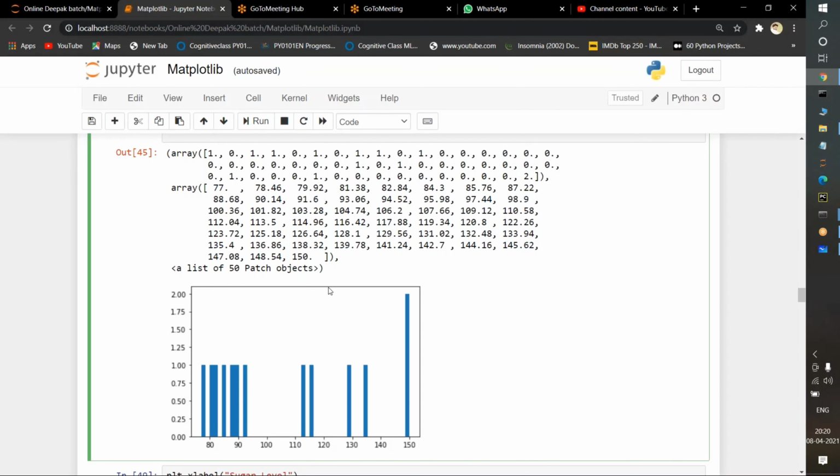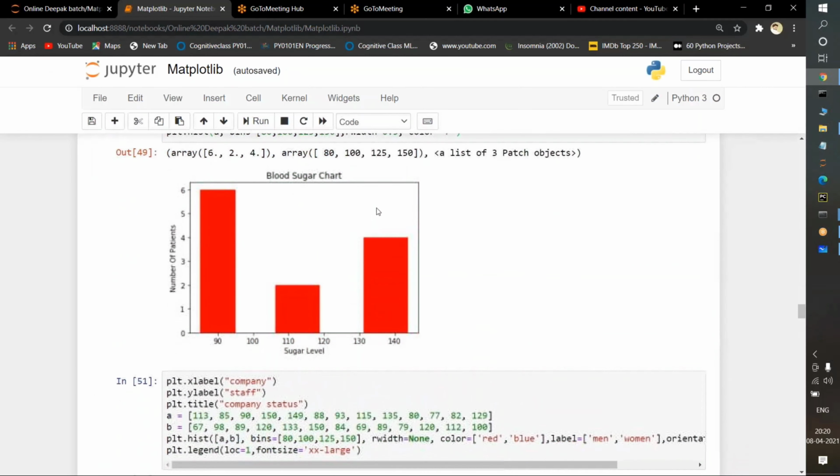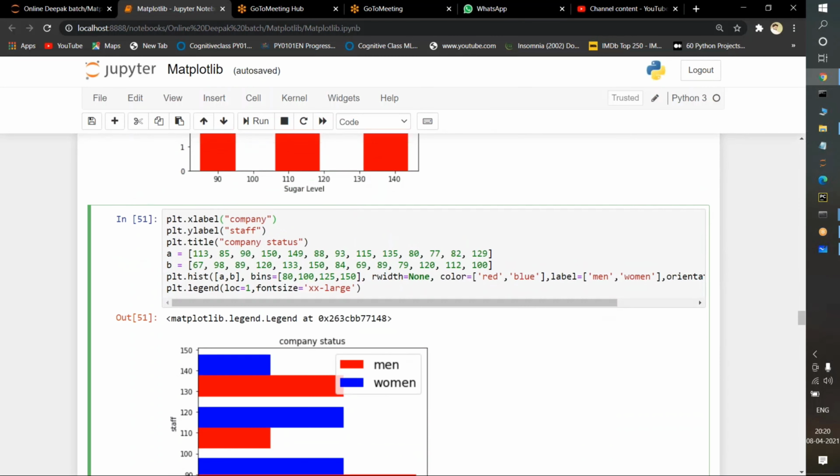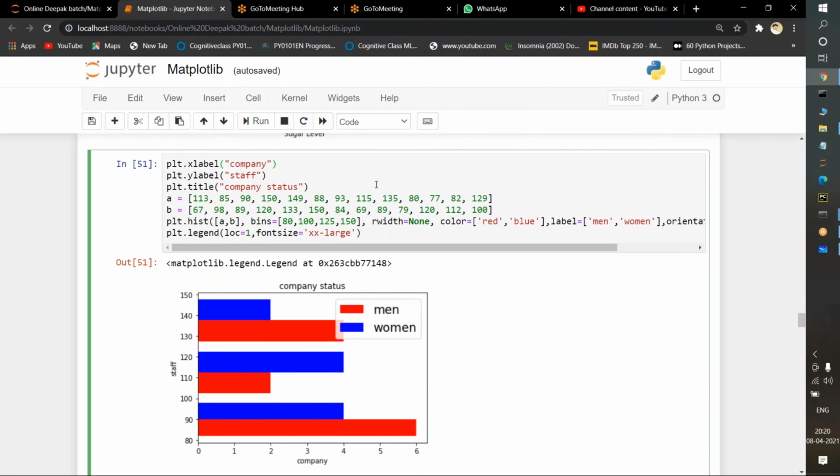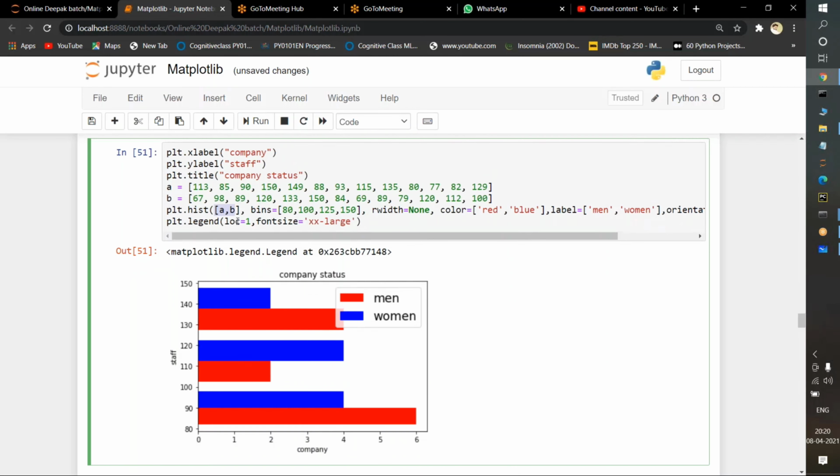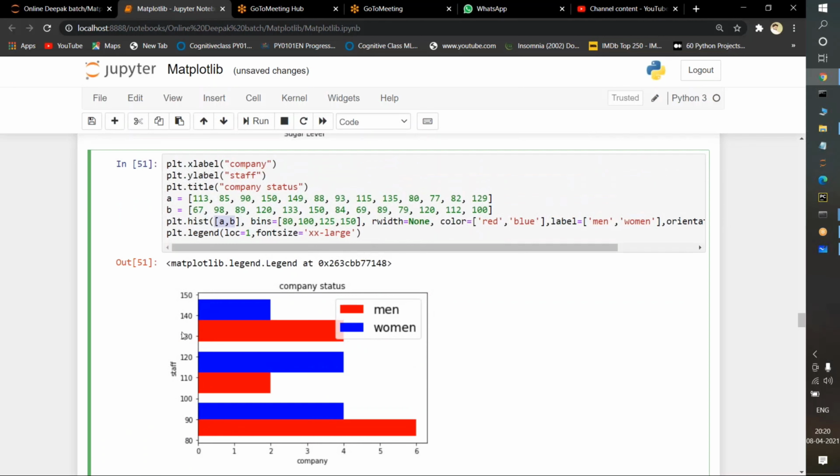Now I will go to the code. See here, we completed this. Now this one, see what I am doing here is writing in a different manner. If you observe very carefully, I am passing xlabel, ylabel, and title. I am passing a here, and if I am passing b here, I am passing inside the histogram a comma b. If you observe, the y-axis I explicitly specified here, the x-axis is nothing but the data it is taking, and bins I am passing, rwidth I am passing, everything. First of all, I will execute and see this.